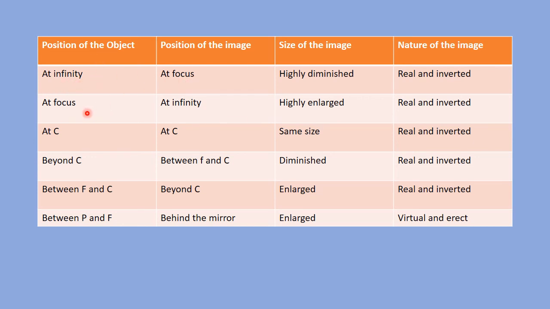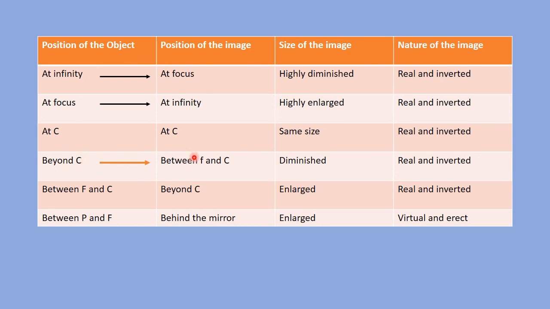That is, the object is at focus and the image is at infinity. Similarly, when we place the object beyond C, the image is between F and C, and the reciprocal of it, that is, placing the object between F and C, we get the image beyond C. It's just the reverse of the first case. So it's easy to memorize these two things.